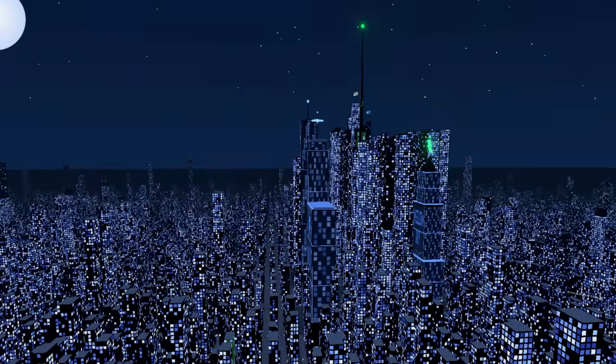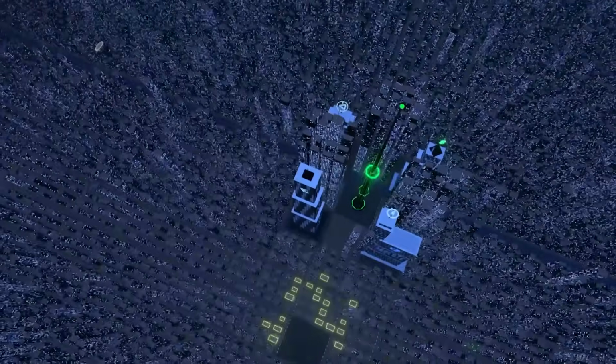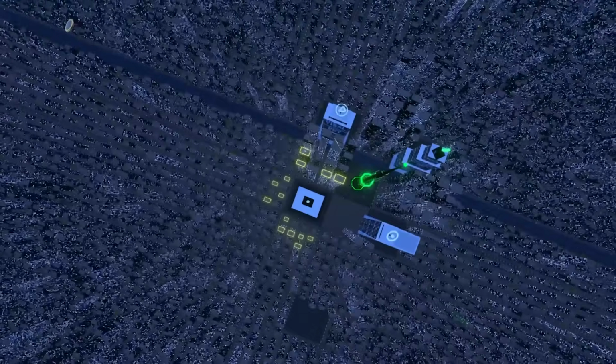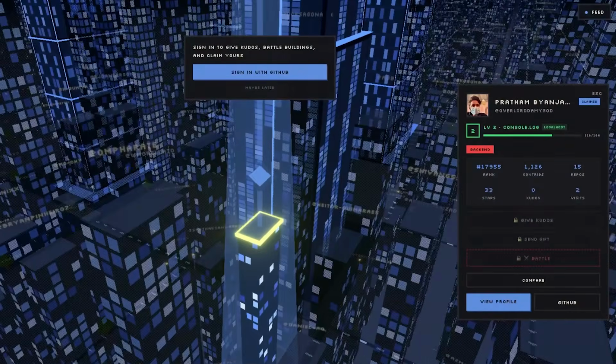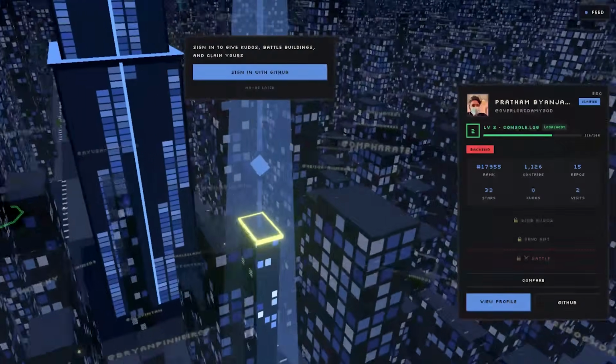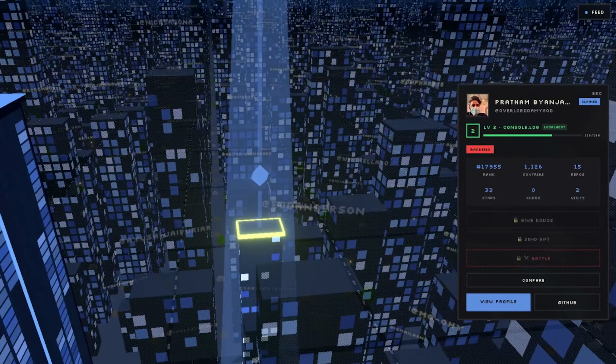Built with Next.js 15, Three.js via React Three Fiber, and Supabase, the project includes a flight mode to explore your city, achievement systems, and even profile comparison tools, because nothing says healthy developer competition like flying through a 3D city made of your commit history. It's the kind of project that makes you want to merge a PR just to make your buildings a little taller.